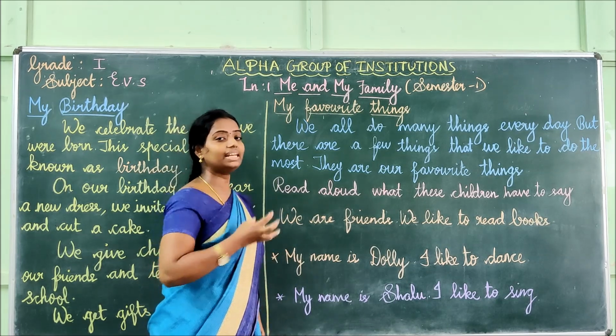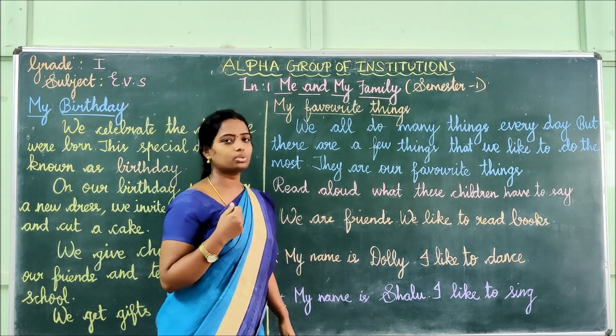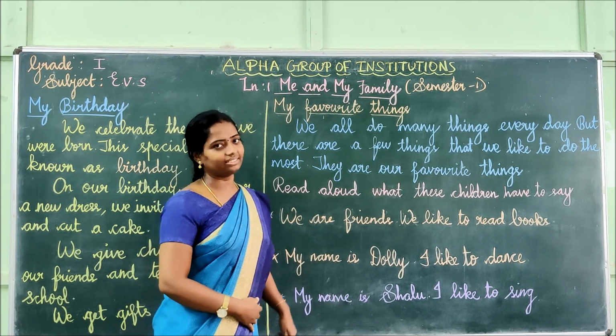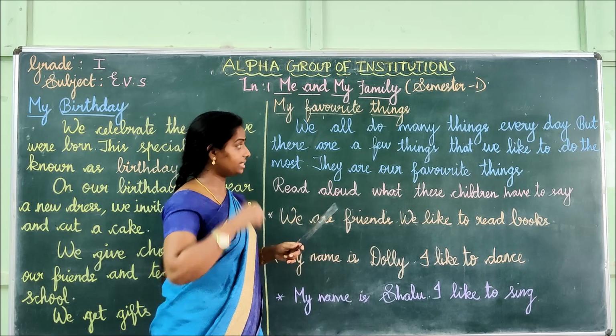Those things that we like to do the most are known as what, children? That is said to be favorite things. Okay, children, that is what they said here.